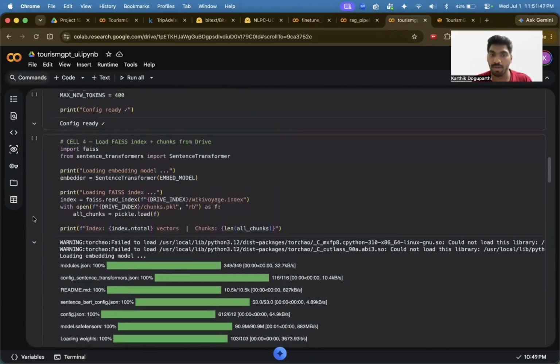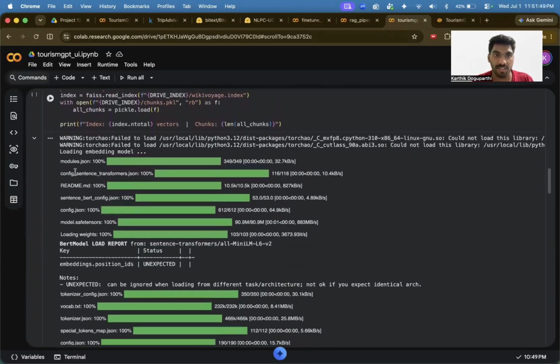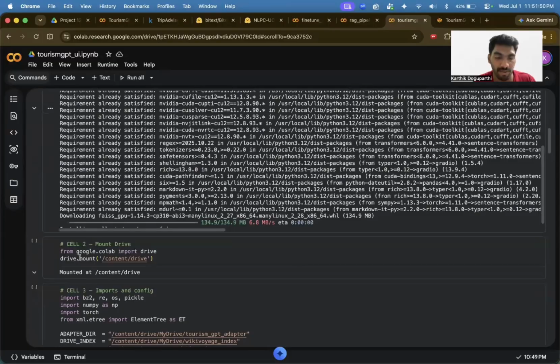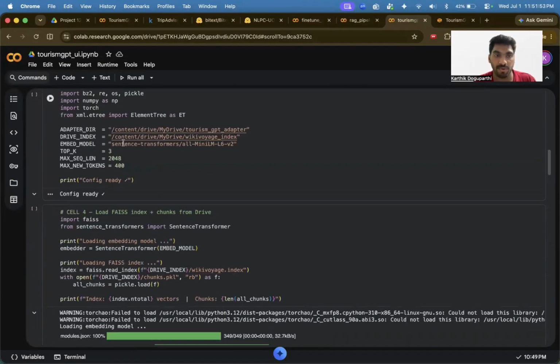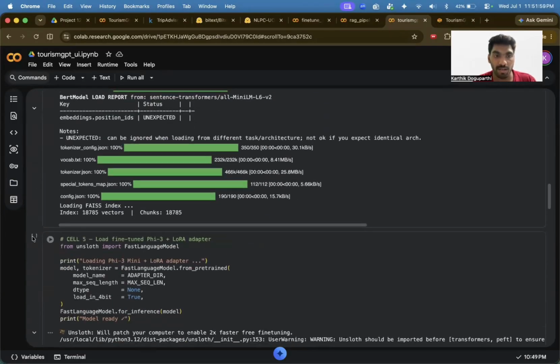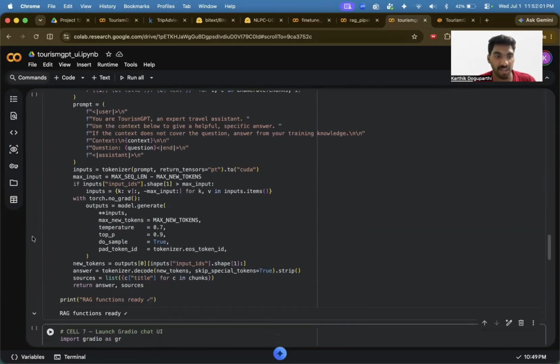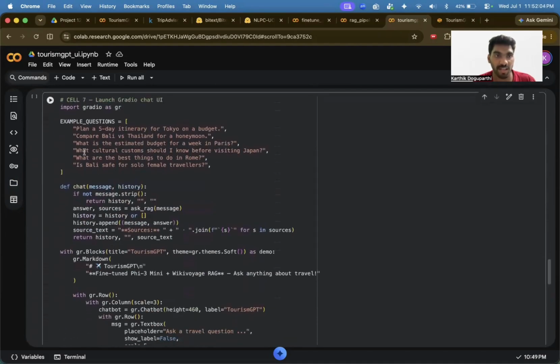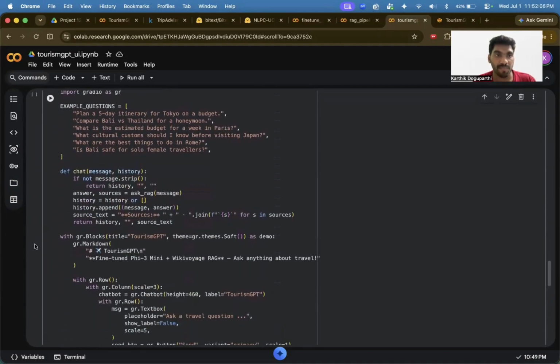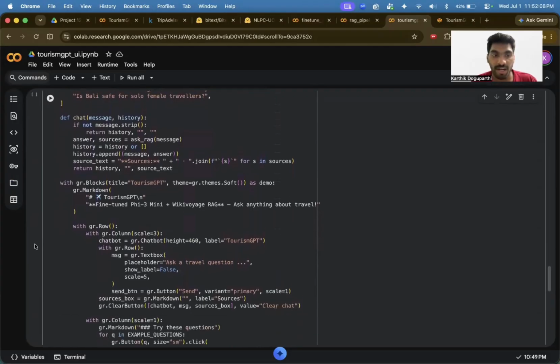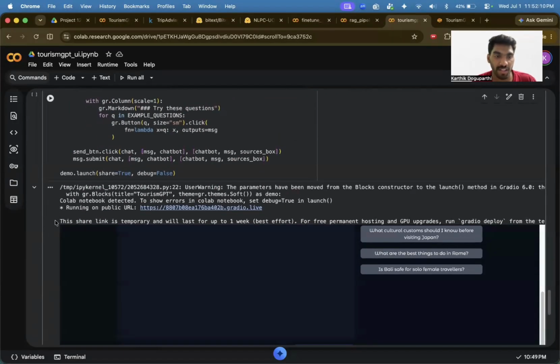Gradio would be useful. As you can see here, I'm loading from my drive all the adapter values and embedded models, the MiniLM model, Wikivoyage, and GPT models into the model, and I've been giving the output as a Gradio front end, and I've been running the model.